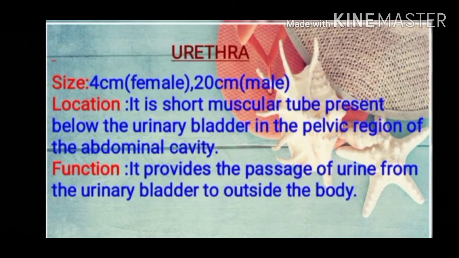Let's see about the urethra. The size of the urethra varies in the adult human male and female. In the female, it is 4 cm in length, and in the male, it is 20 cm in length. The urethra is a short muscular tube which is present below the urinary bladder in the pelvic region of the abdominal cavity. It provides the passage of urine from the urinary bladder to outside the body.